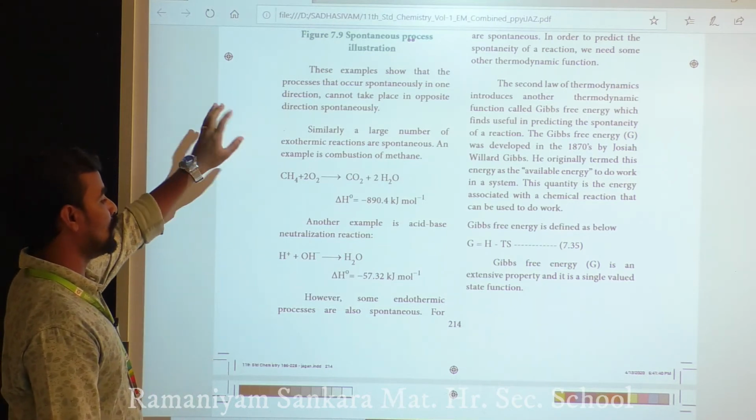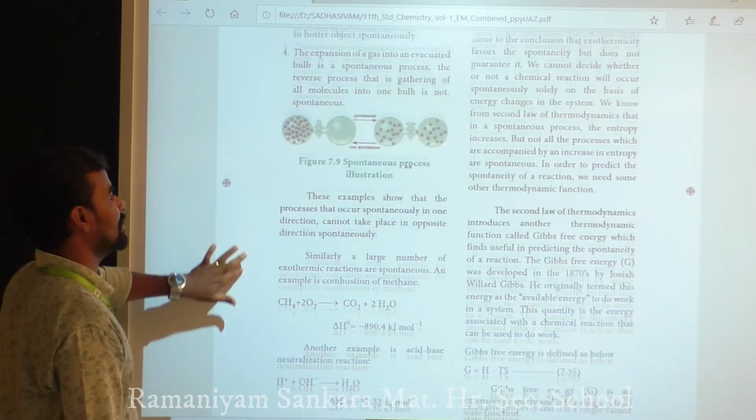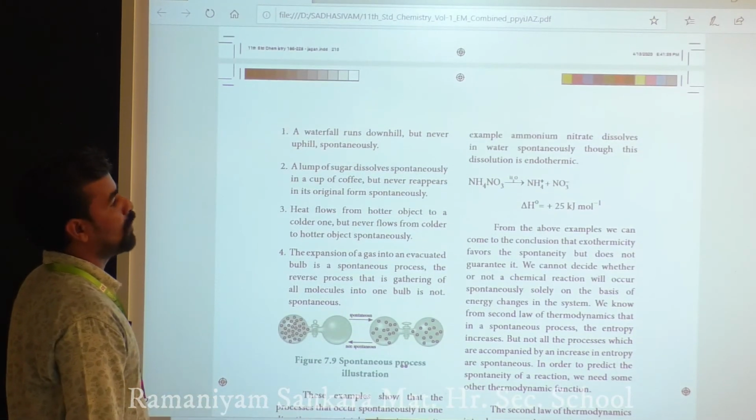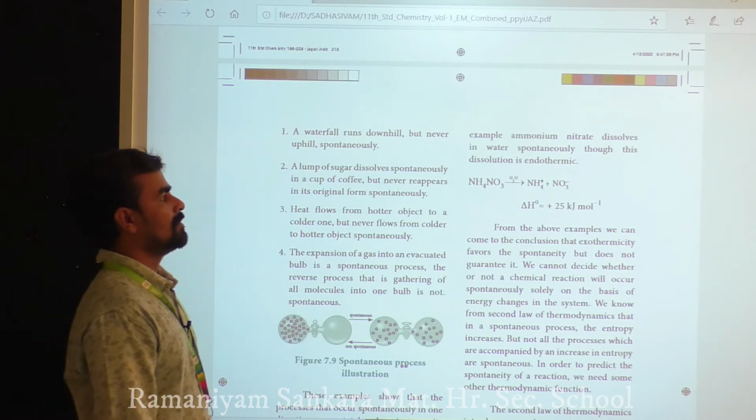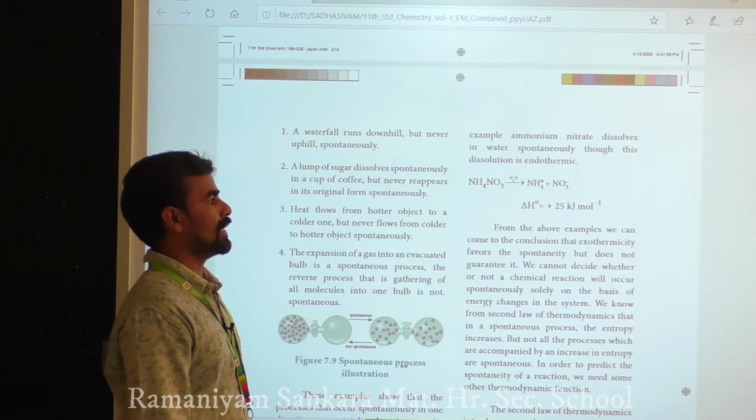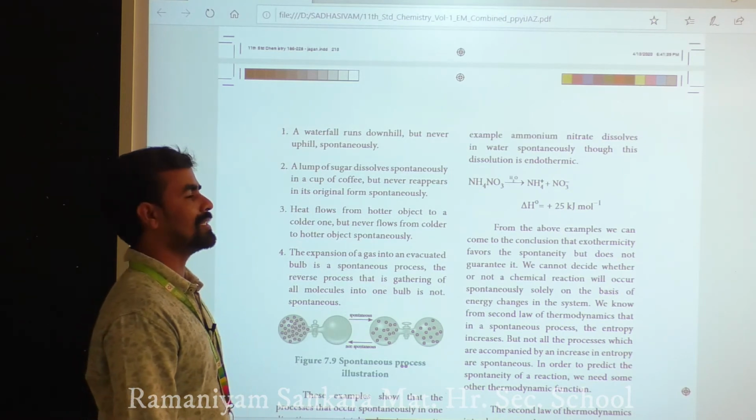However, some endothermic reactions are spontaneous. For example, ammonium nitrate dissolves in water spontaneously, though the dissolution is endothermic; endo means plus values and exo means minus values.